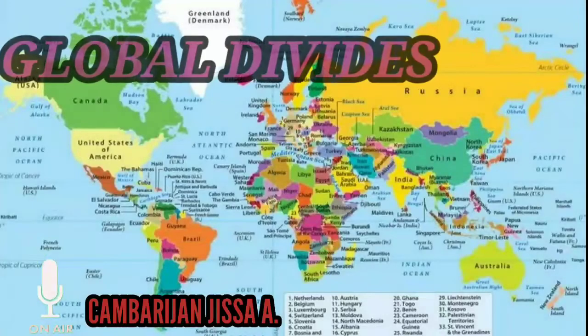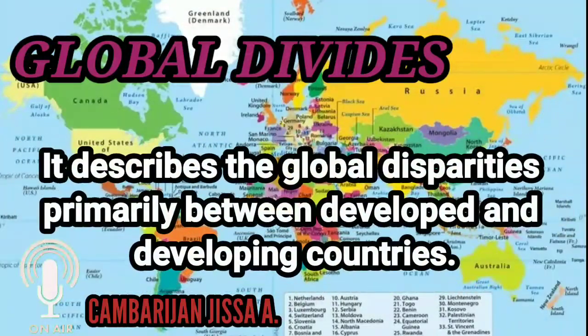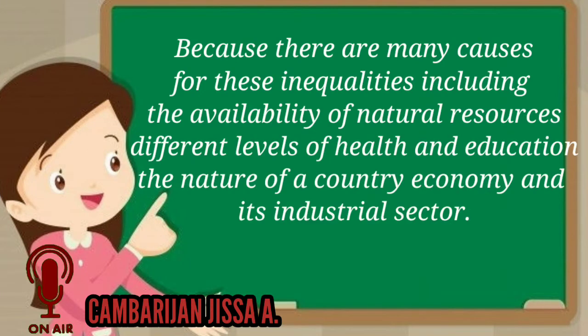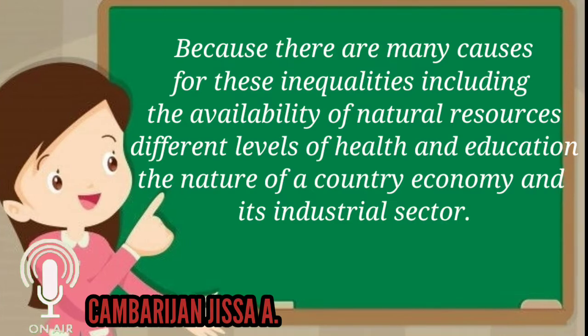What is global divides? It describes the global disparities primarily between developed and developing countries. Our world divides into two, the North and the South. Why is there a global divide? It is because there are many causes for these inequalities, including the availability of natural resources, different levels of health and education, the nature of a country's economy and its industrial sectors.